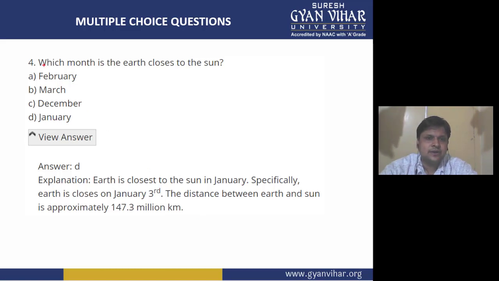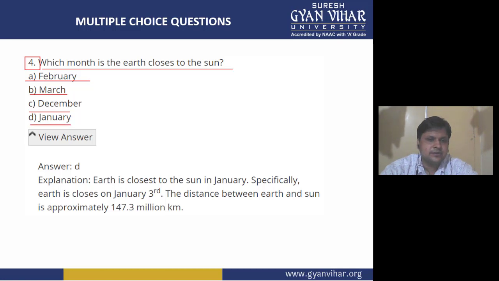On which month is the earth closest to the sun? This is our fourth multiple choice question. Which month of the earth is closest to the sun? A's option is February, B is March, C is December, and D is Jan.